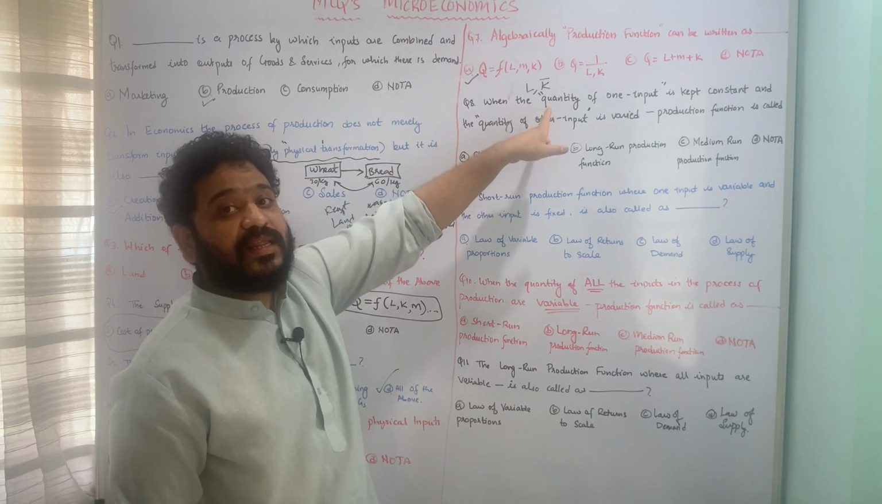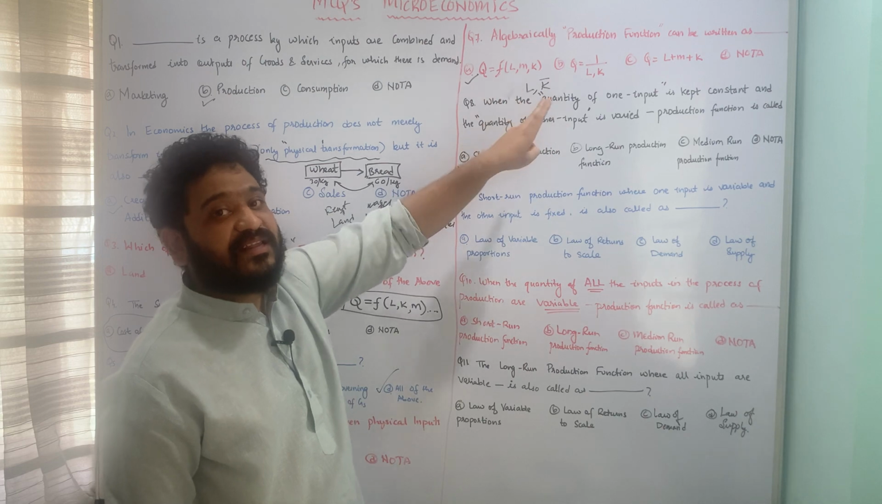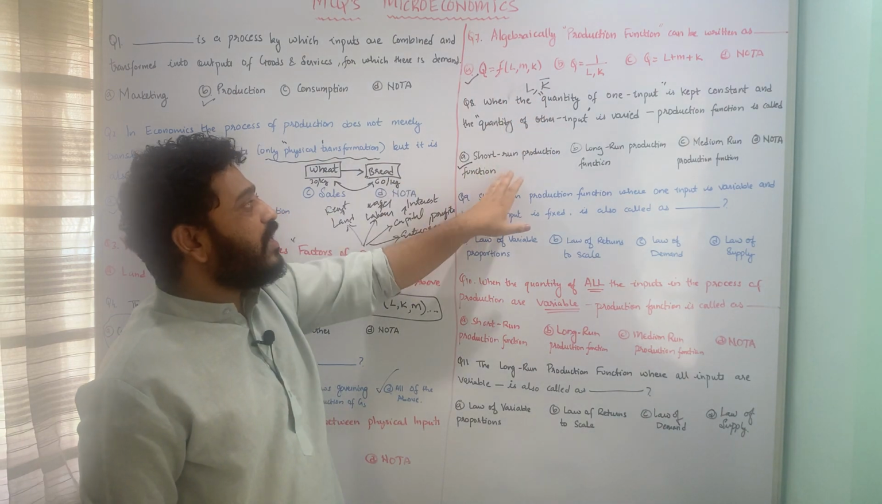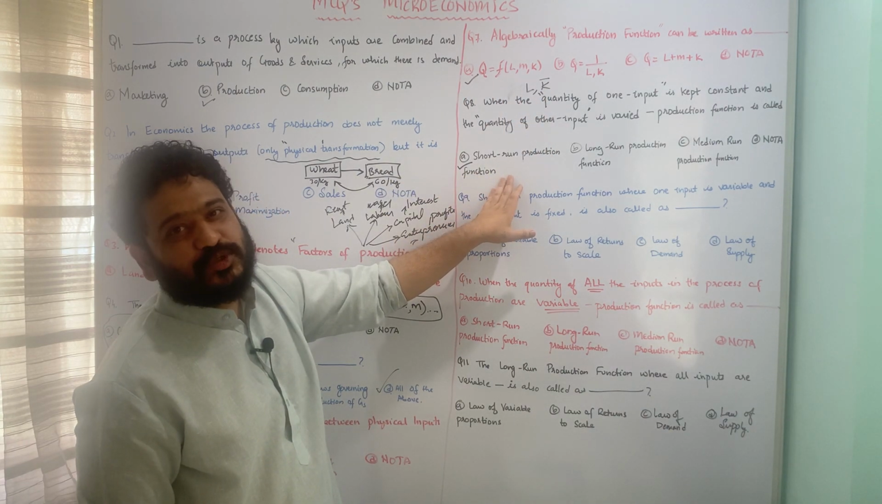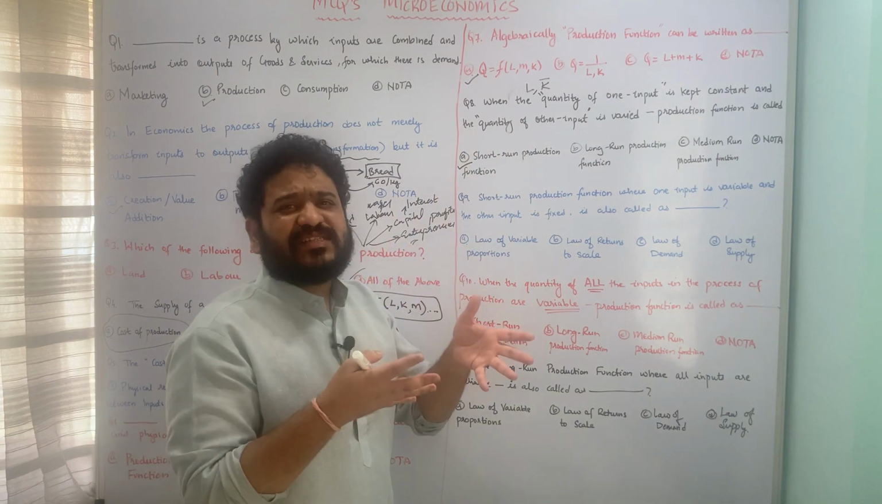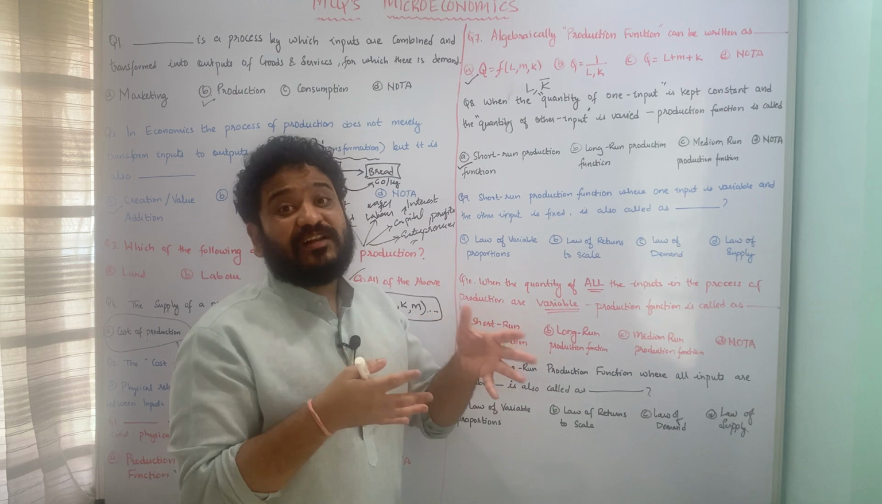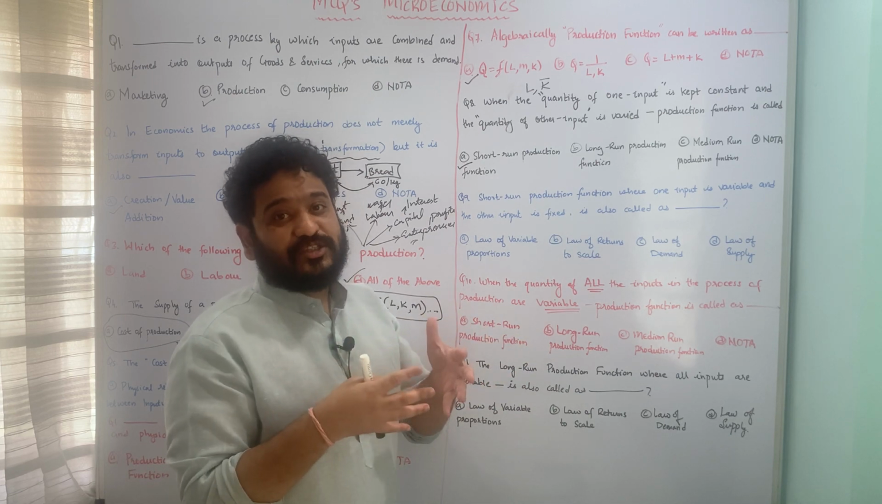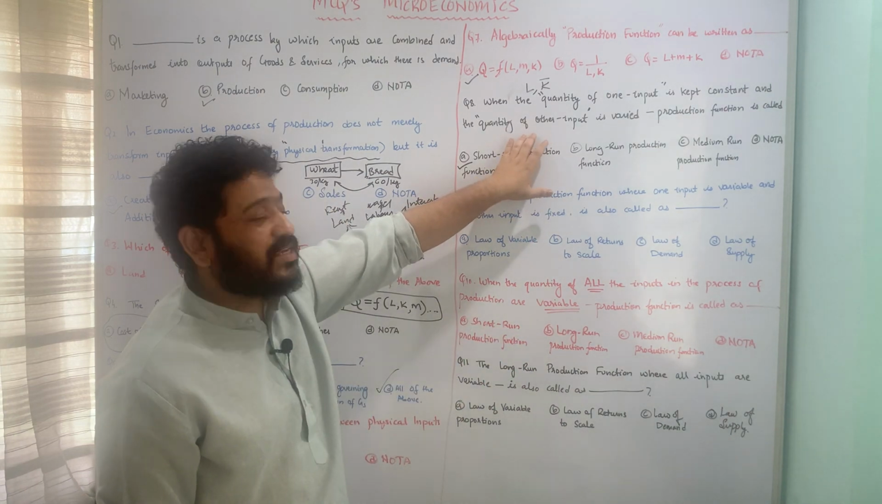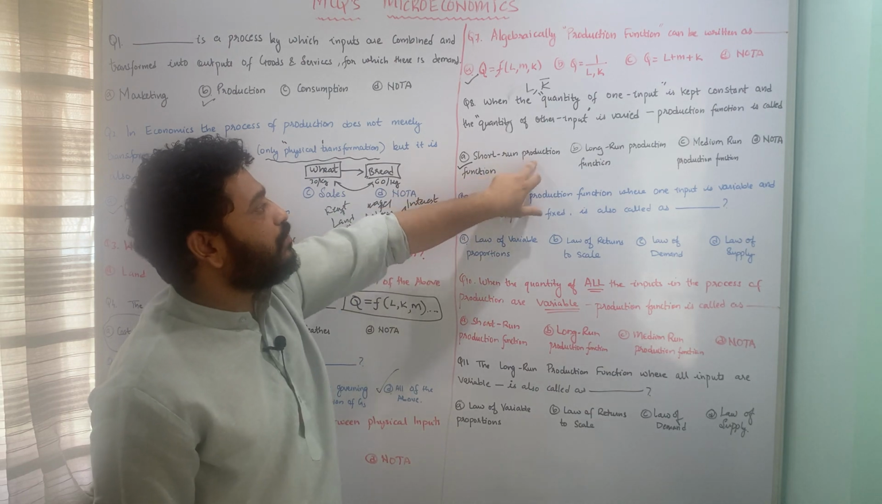Mind you, one input is kept constant and the other is variable. That situation is the short run situation, because it is pretty obvious that in the shorter run you cannot vary both the inputs, because it is really difficult to vary both the inputs in the shorter run. So it is the short run production function.